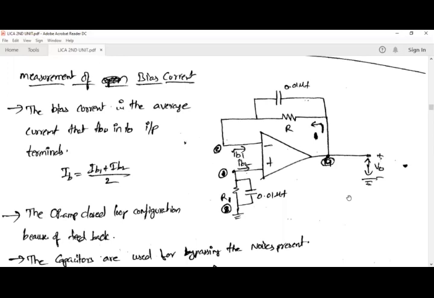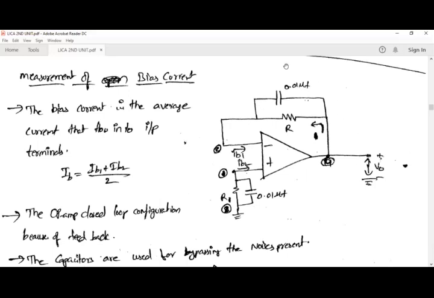For measuring that, we consider an operational amplifier, and we connect a resistor R in between the output and inverting input terminal, and parallel to that resistor we are going to connect a capacitor also.